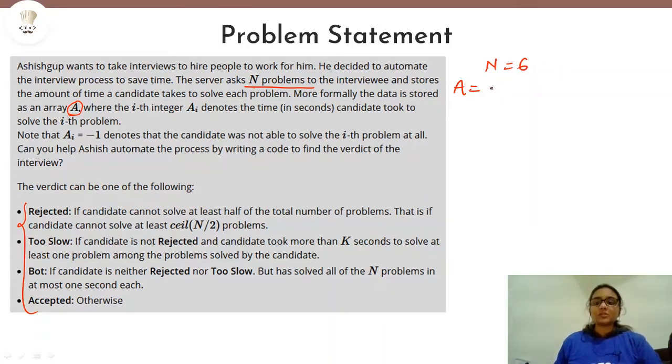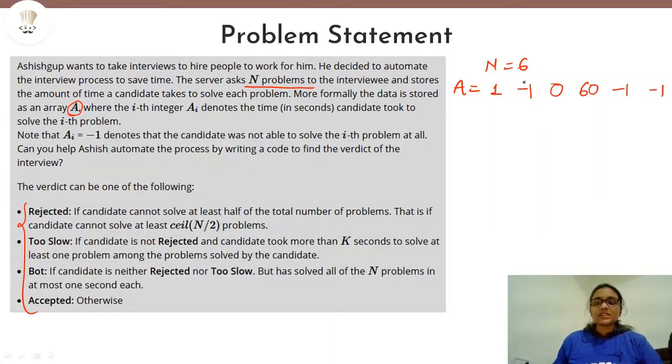For the first problem, suppose the time is 1. For the second problem, the time is -1. For the third problem, time is 0. For the fourth problem, the time is 60 seconds. And for the fifth problem, time is -1. Again, for the sixth problem, the time is -1.